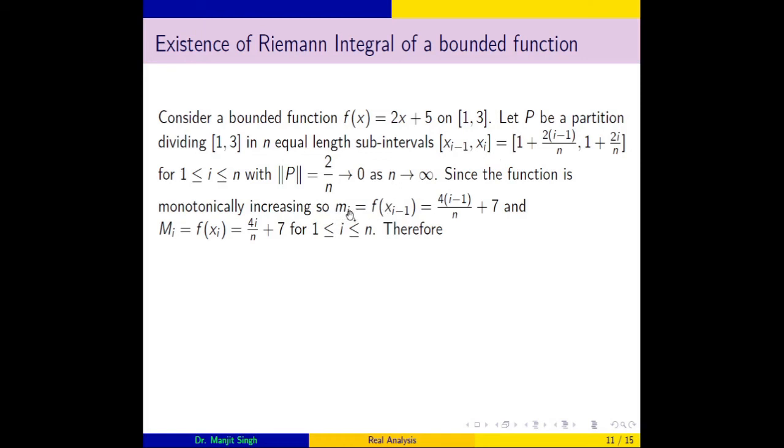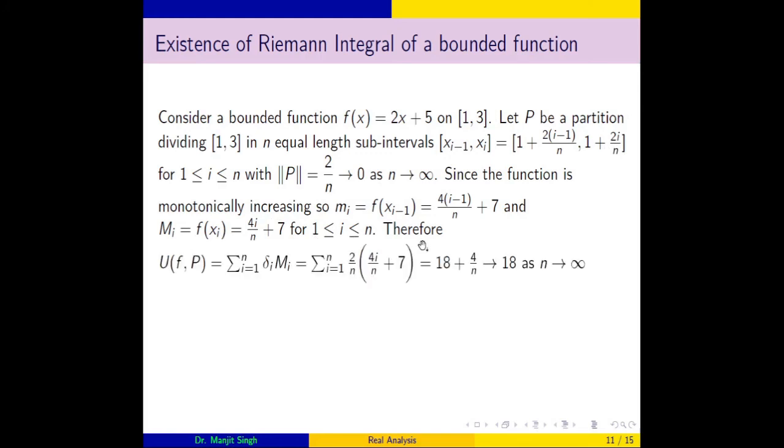So m_i is the greatest lower bound, and that will appear corresponding to the smallest value of this interval, because the function is monotonic increasing, and this greatest lower bound is 4(i-1)/n plus 7, and the capital M_i, the least upper bound, will correspond to the largest value of this subinterval x_i, and this is 4i/n plus 7.